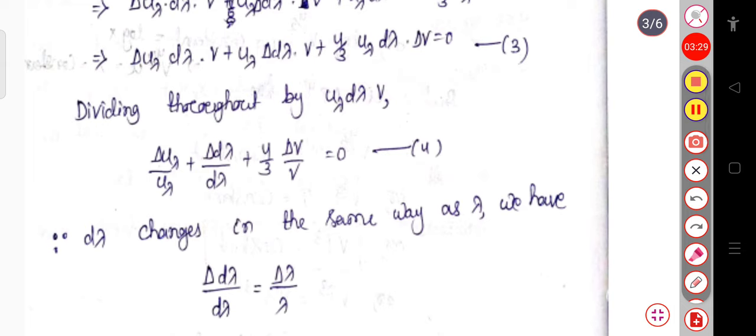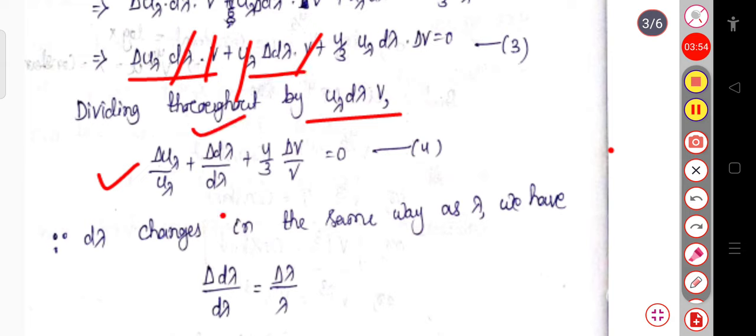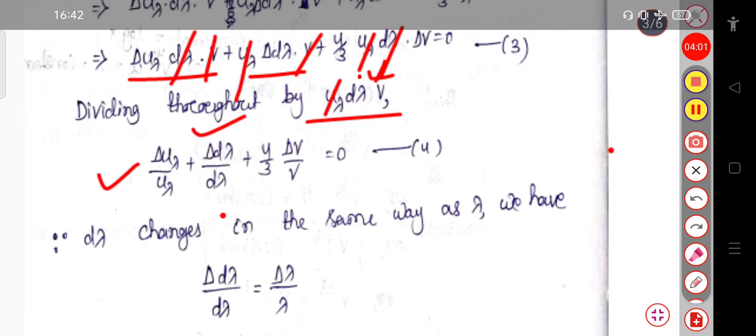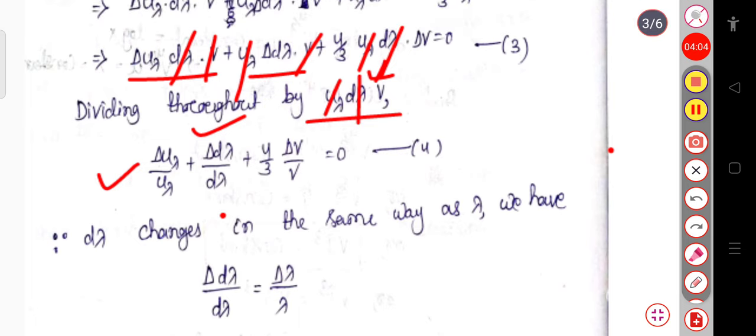Now dividing throughout by u lambda d lambda into V, in this term d lambda V get cancelled, so the remaining will be delta u lambda by u lambda, plus in the next term u lambda and V get cancelled, so the remaining term will be delta d lambda divided by d lambda. Again in the last term, dividing by 4/3, u lambda and d lambda get cancelled, and the remaining term will be 4/3 of delta V by V, that is equal to 0.